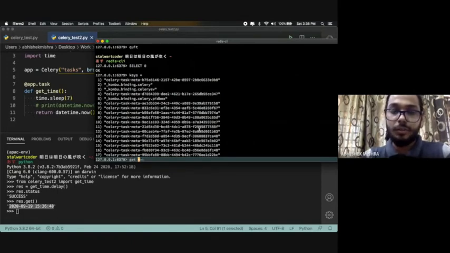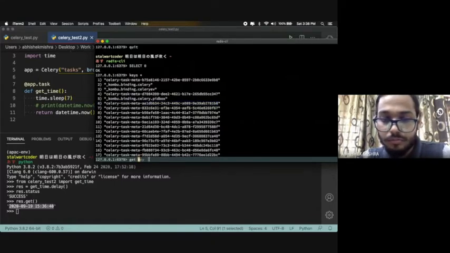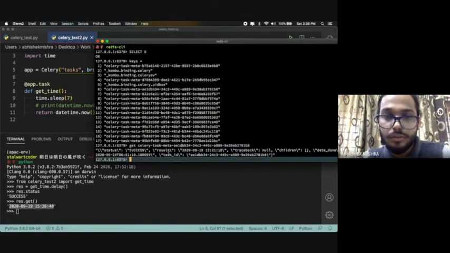So if I do get, and then let me just copy any. So if you see, it gives you all the details. This is success and what is the result, okay? And then this is the same function that we wrote, which returns the current data, correct? So it's working completely fine.